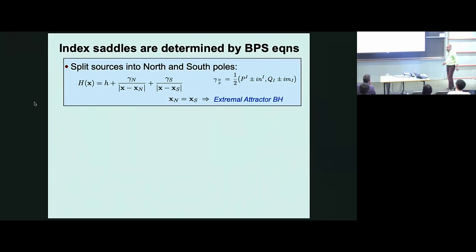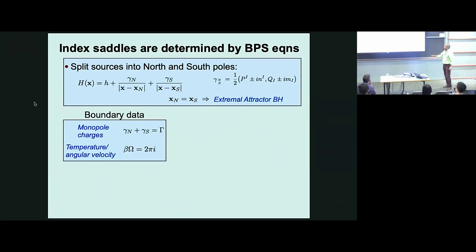Now, in order to specify a solution, we need to say what the harmonic functions are. If you take all these harmonic functions and make them sources for electric and magnetic charges and put them all at one point, that gives you the extremal black hole. If you put them all at the same point, you have the characteristic double pole of the extremal black hole. But what we're going to do is resolve this into two sources, into the north and south pole, which carry some charges. P and Q are the monopole charges, and M and N are the dipole charges.